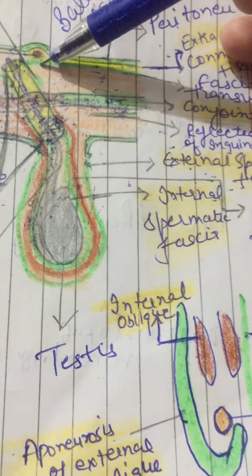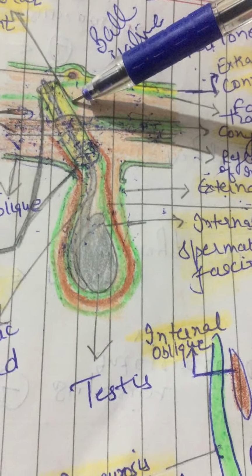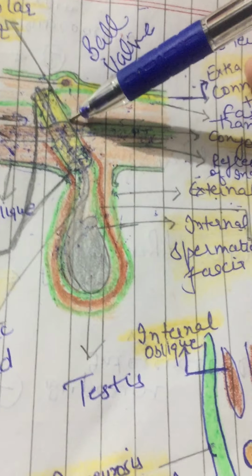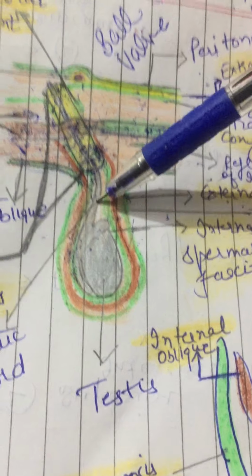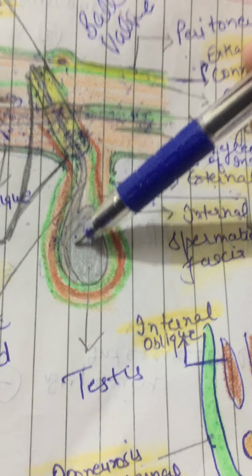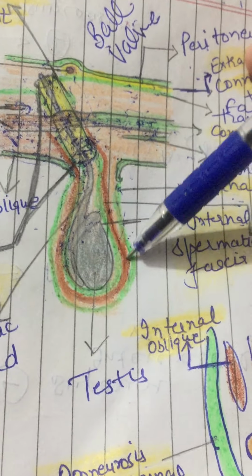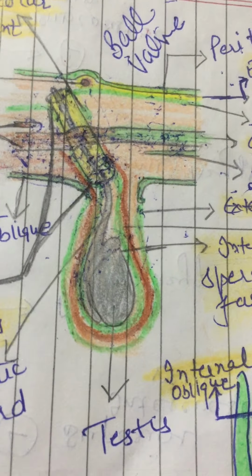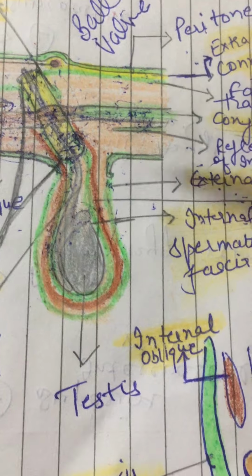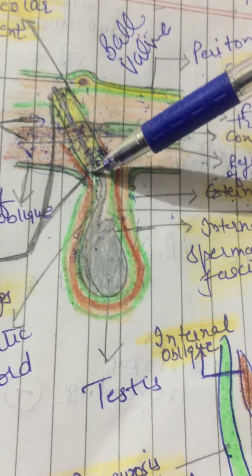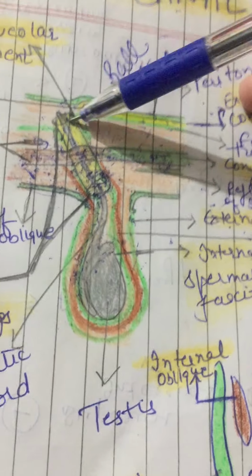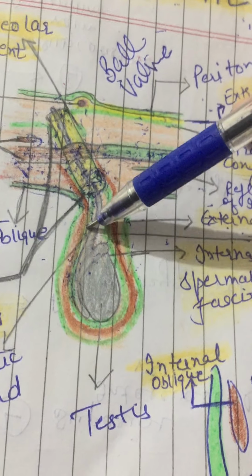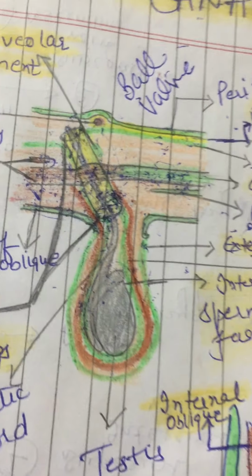First one is vaginal. When the processus vaginalis remains patent along the entire extent, the hernia reaches up to the base of the scrotum, right? So this one is the vaginal hernia, when the processus vaginalis remains patent throughout the whole extent. So here the protrusion will extend up to the base of the scrotum.